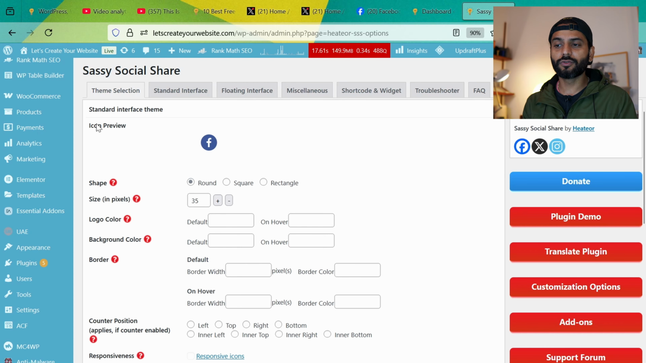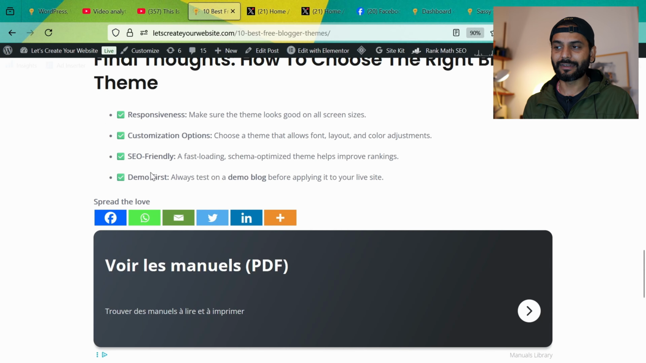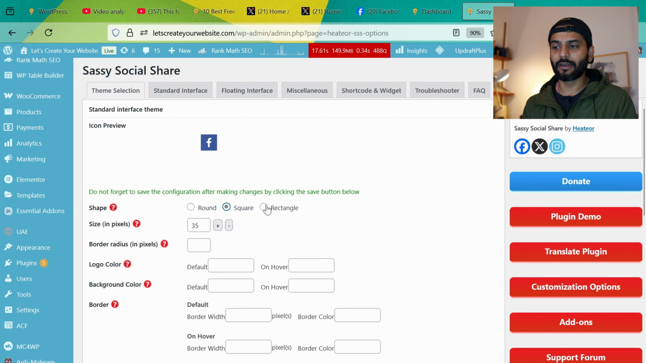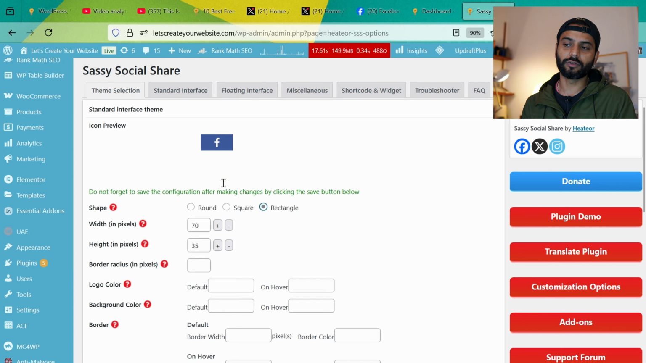So first of all, you need to choose the icon preview. You can choose a round icon, or you can see I have used this one, a rectangle icon. So you can choose from round, square, or rectangle. I think rectangle looks really nice, but you can also choose whatever goes with the theme of your website. Then you can also change the height or width in pixels. Everything else on this page you can leave just like this.